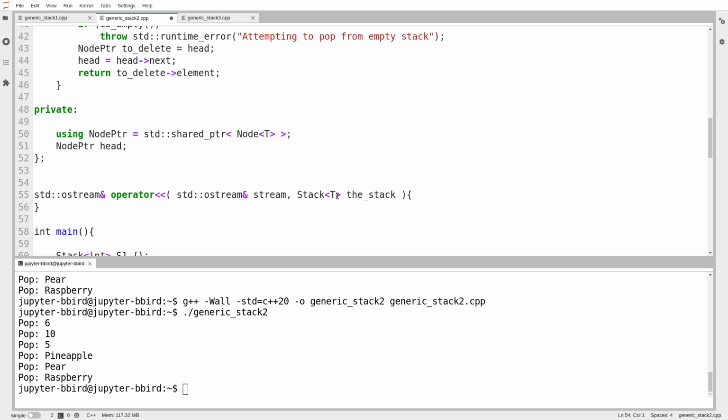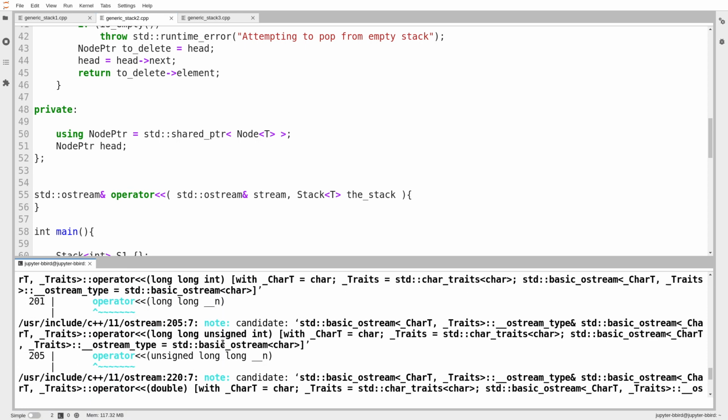So if I want this operator to work on stacks of anything, I need to define a placeholder for this operator. And you're allowed to attach a template directive to a function or a class or an operator or a variety of other exotic things. Anywhere I want to use a placeholder type, I need to be underneath the shelter of a template directive. Otherwise, the compiler will complain. In fact, let's see what happens if I try compiling this.